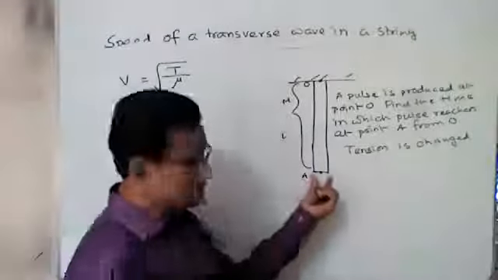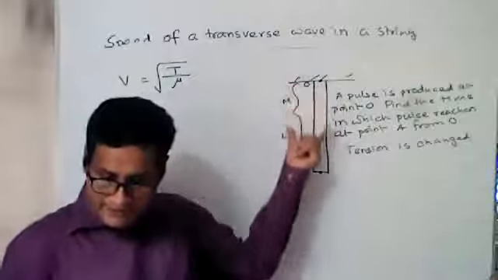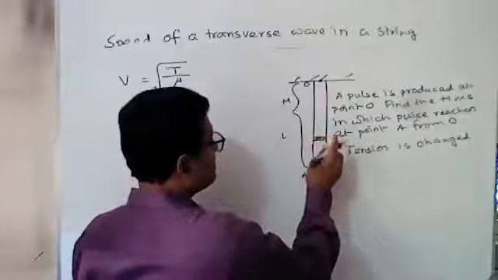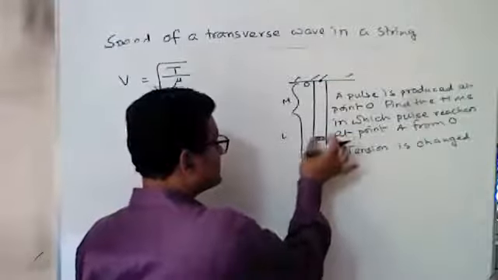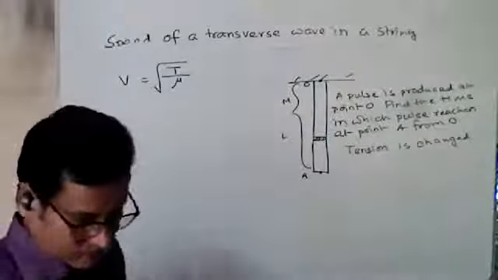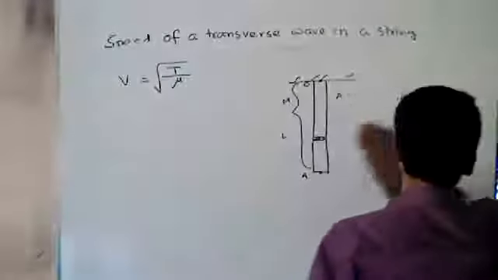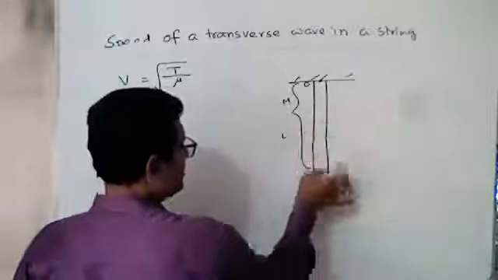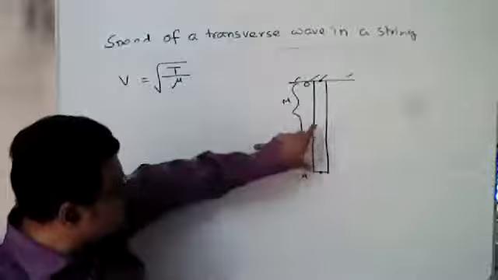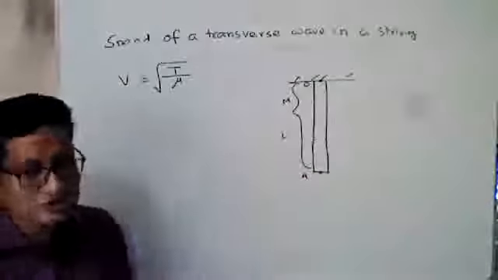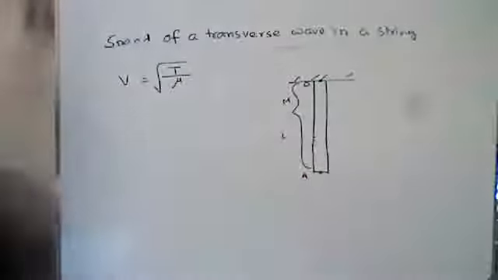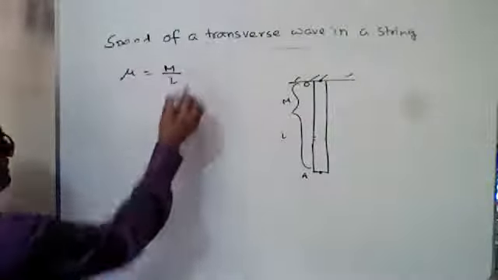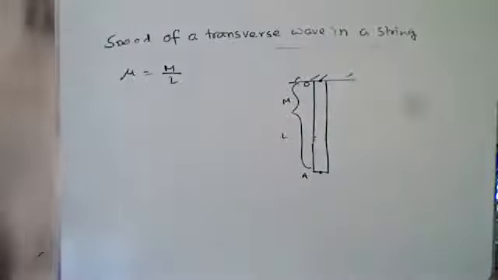For this region, suppose if you consider this part, the full mass is x. If you consider the small part here, only this mass is on this portion. If we consider it in this position, the mass of different portions is different, so the tension will be different. Now, what is the mu? Mu equals M by L.